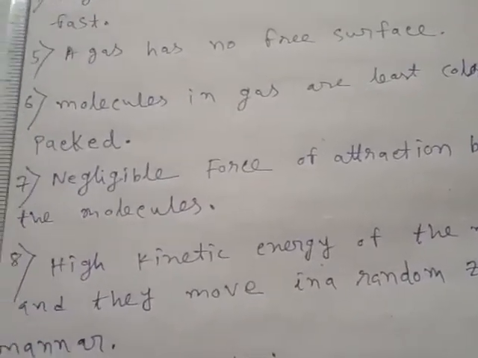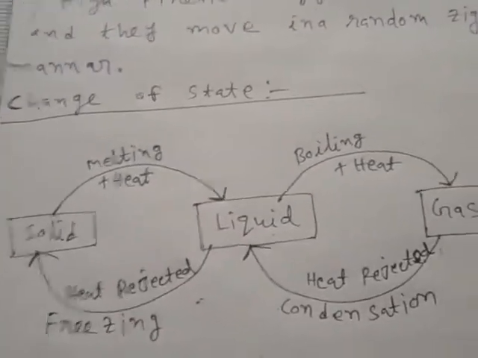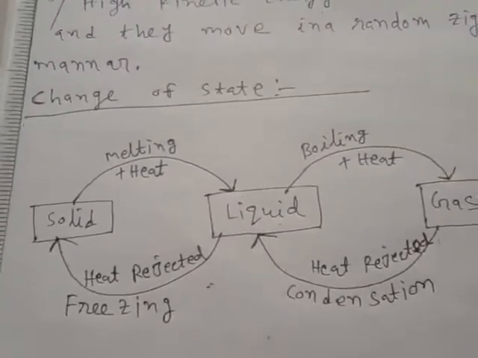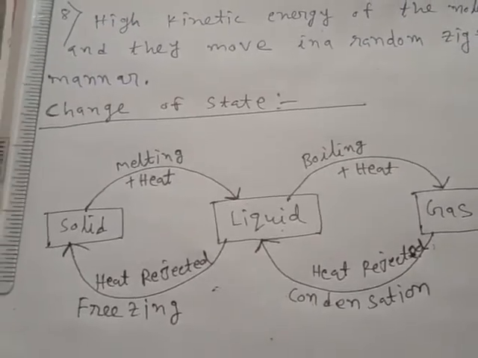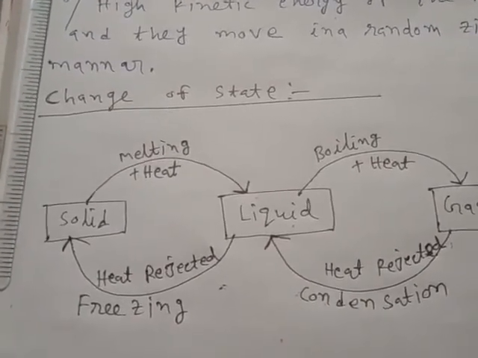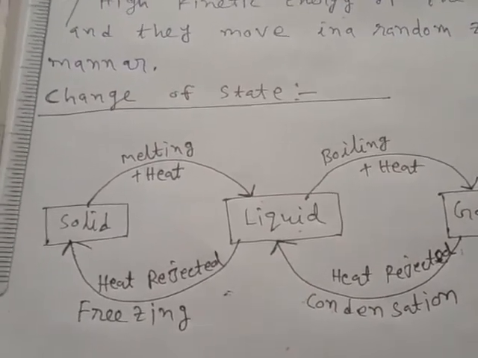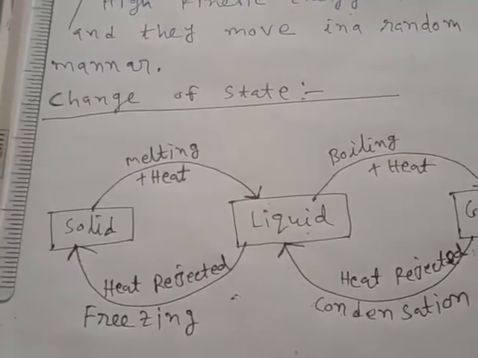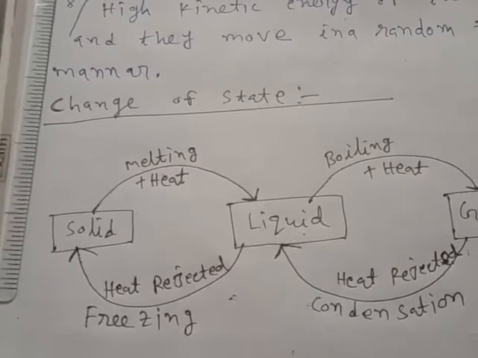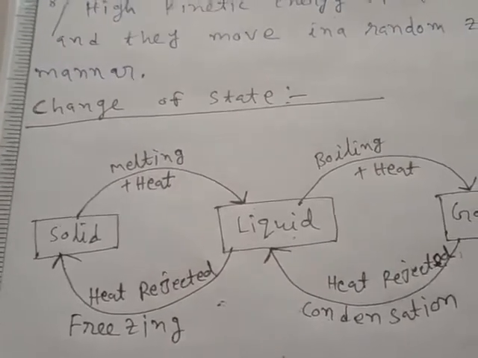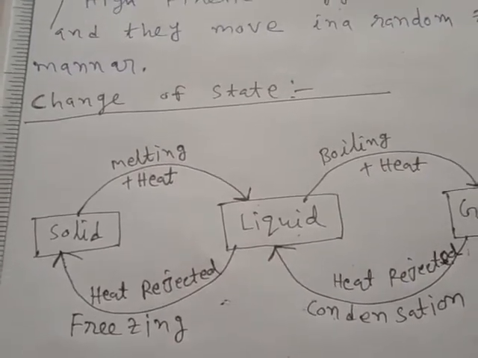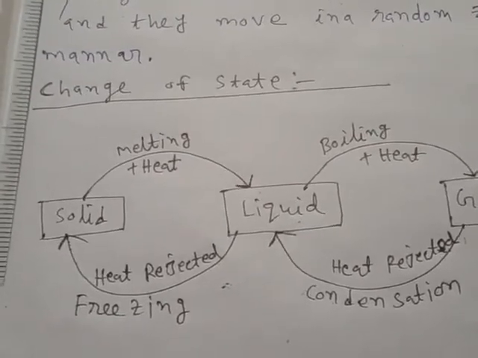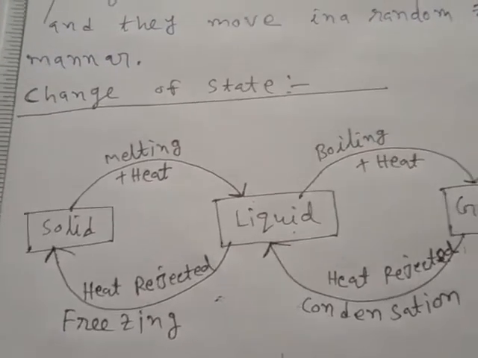Okay, now move to the concept of change of state. Now what is basically change of state? We know the change of state is basically a process in which the matter changes from one state to another state either by absorbing heat or rejecting heat at a constant temperature. That process is called change of state.